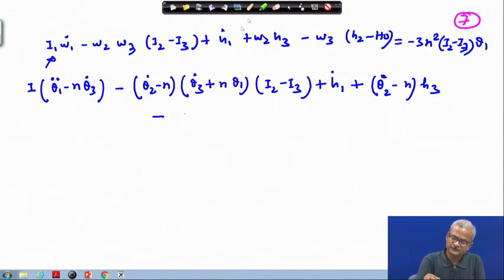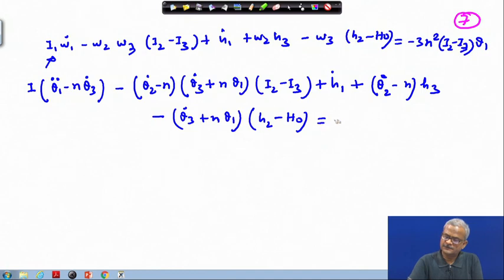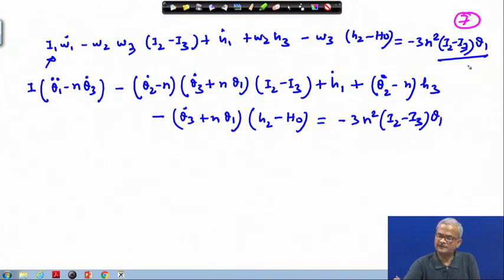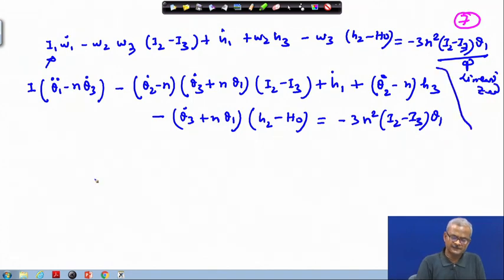So, omega 3 is theta 3 dot plus n times theta 1, okay, times H2 minus H0, this equal to minus 3 n square I2 minus I3 times theta 1. Already we have linearized, this is the linearized part. Okay. So, this quantity we have written here.